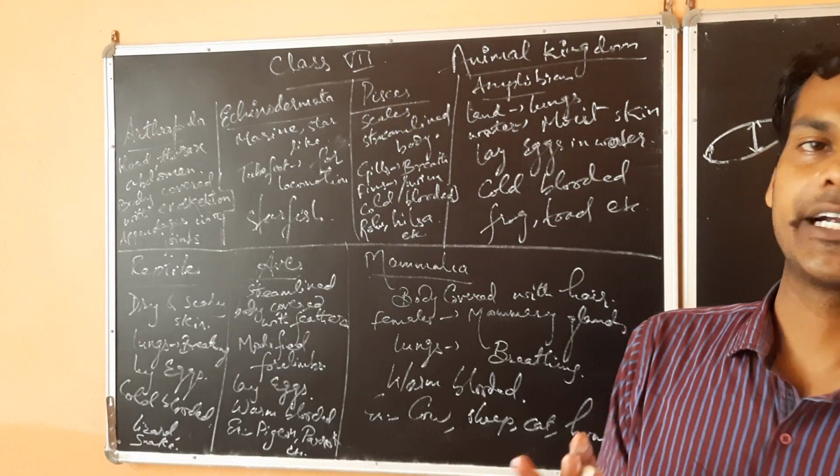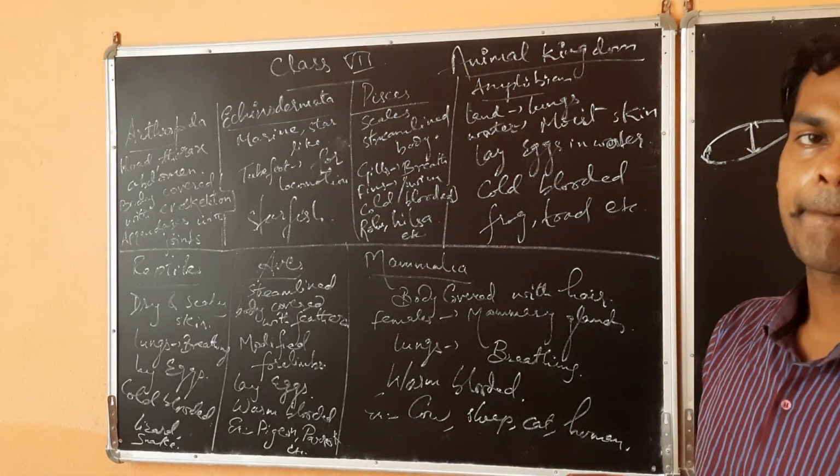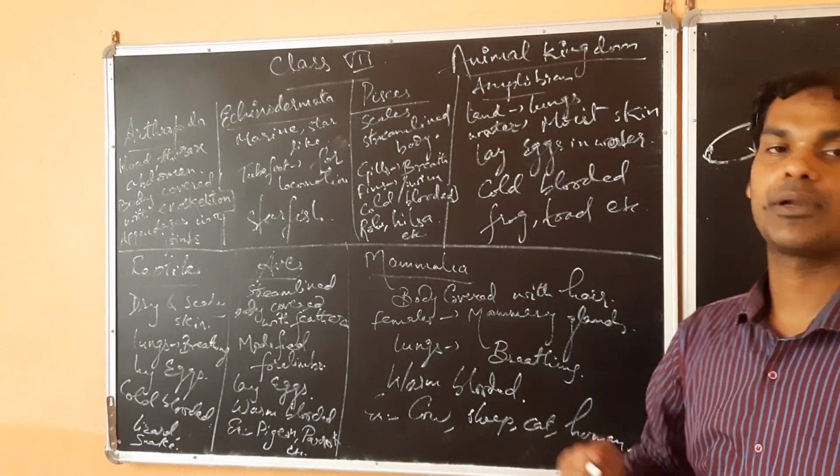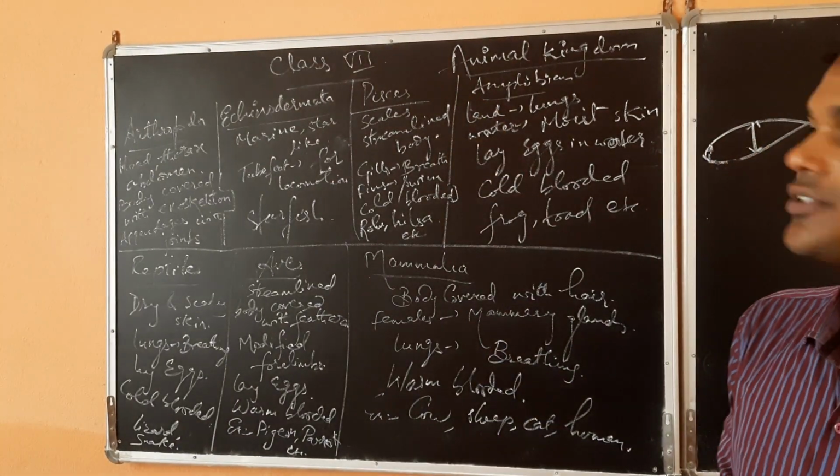This is called cold-blooded. Examples are rohu, hilsa, katla. Then pomfret is also an example. They are all fishes.